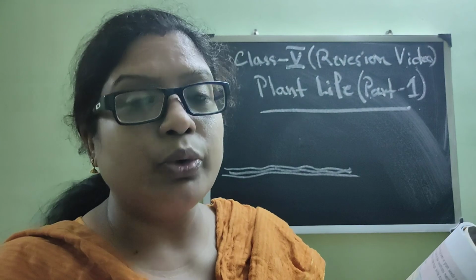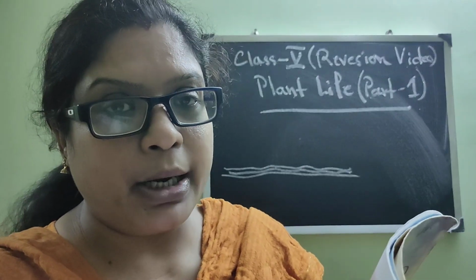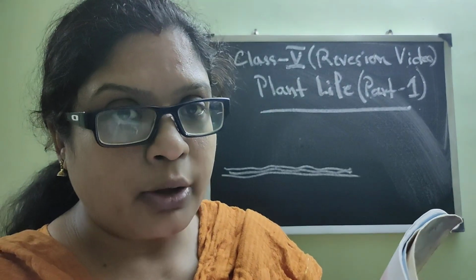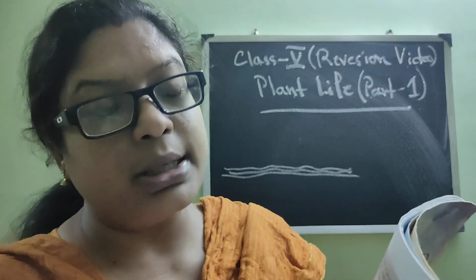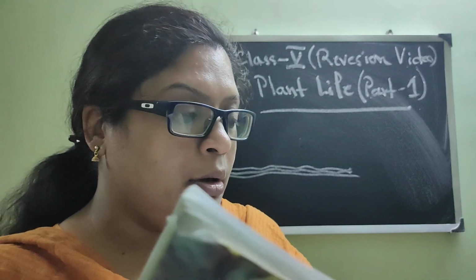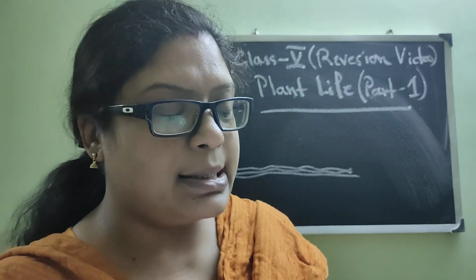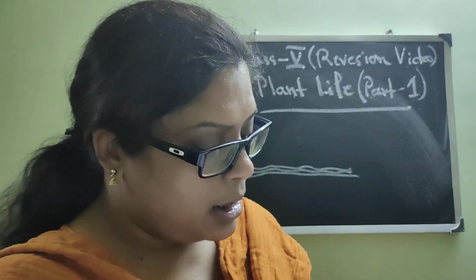Because through air the plant receives carbon dioxide to prepare its food, and the process of photosynthesis is impossible without sunlight. The baby plant, which has all the capacity of becoming a big plant, requires minerals and water from the soil. So see, these are the basic conditions for the plant.